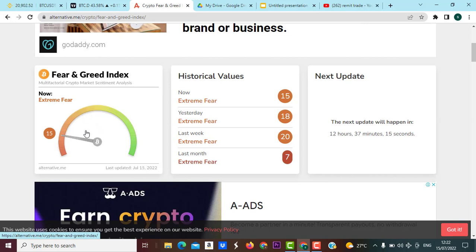If you look at this index, from 0 here to 49 is fear, and from 50 to 100 is greed. When the asset is highly greedy, that means if it moves over to this place, that is 100 right here, then the asset has a high capability of returning back down.